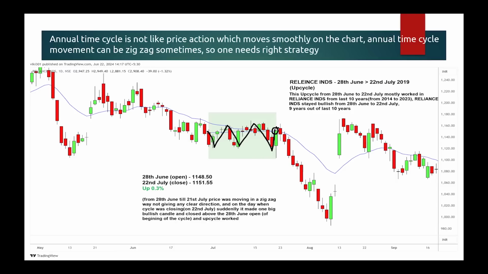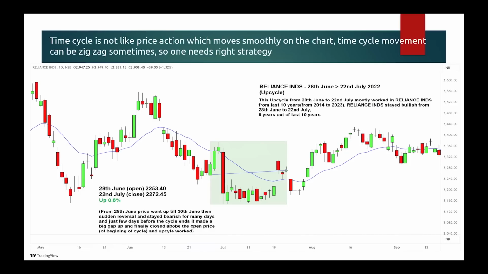Another example, same cycle, 28th June to 22nd July. This is the year 2022. Earlier was 2019. Where did the cycle begin? Same date. This is where the cycle started. The cycle ended here on 22nd July. Can you see what the open price was when the cycle started? 2253. The open price was 2253. When the cycle ended, it was 2272. Around 19 points up, right?